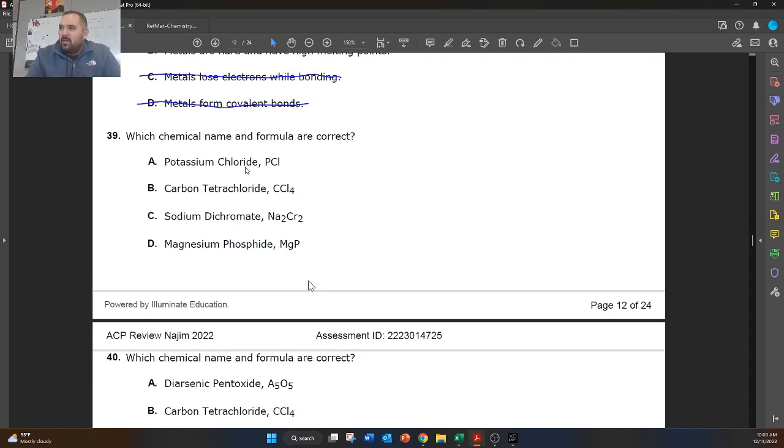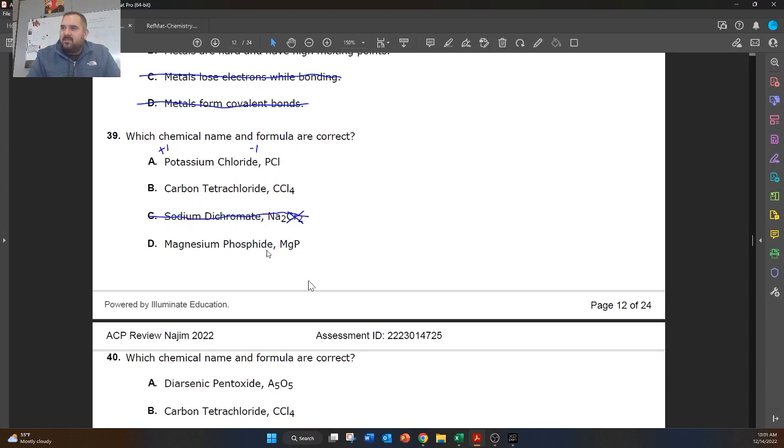Which chemical name and formula are correct? So potassium chloride, I don't see much wrong with this one. Well, we got to plug in the charges. So potassium is going to be +1, and chloride is -1. So that one's okay. What's the problem here? I don't know. I don't see anything wrong with that one. Let's see the next one. So the next one is carbon tetrachloride. That one's also correct. Sodium dichromate. So that is not chromate. That's just chromium. So that's why this one is wrong.